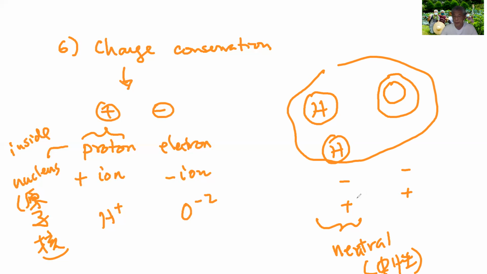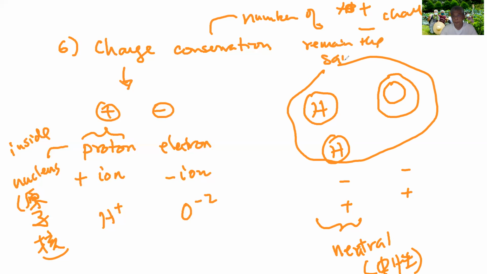You add them together, the number of positive and negative charges remains the same.